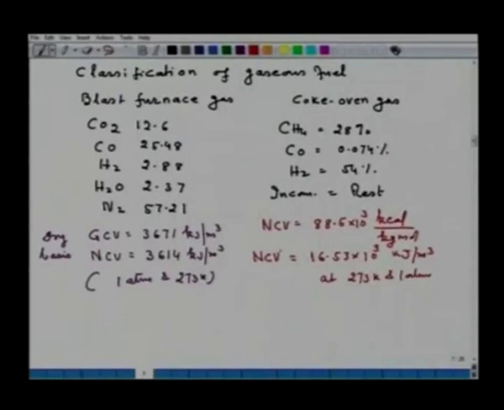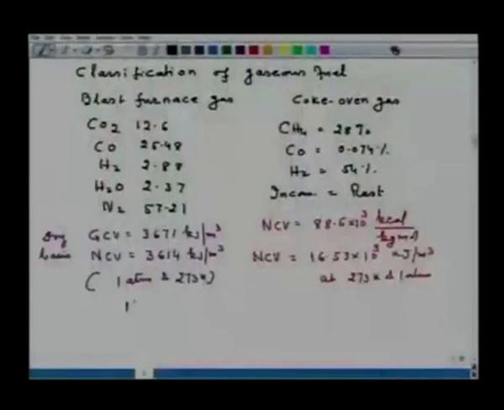So, what we can conclude from here? If we have 3 different types of fuels, a natural gas, blast furnace gas and coke oven gas, then as far as the quality of the fuel regarding the calorific value is concerned, one can say natural gas has a higher quality, followed by coke oven gas and followed by blast furnace gas. I am just summarizing: natural gas calorific value is 170.91 kilocalorie per kg mole.